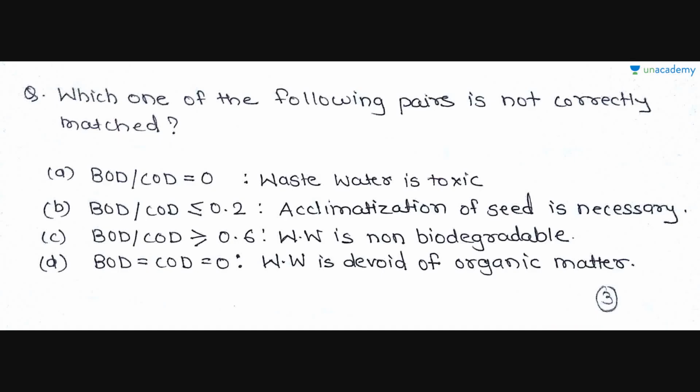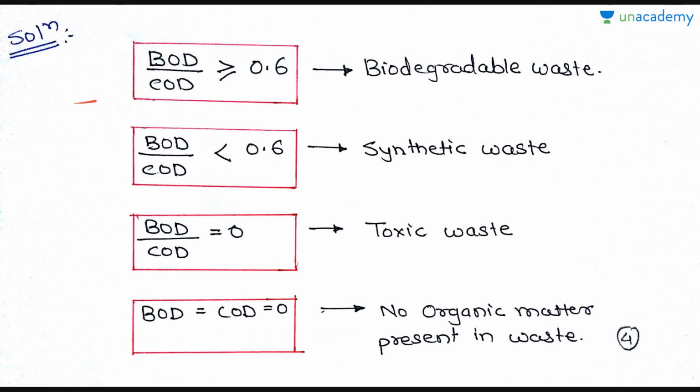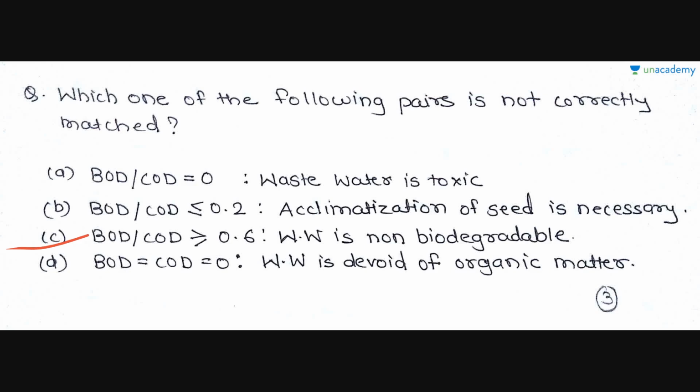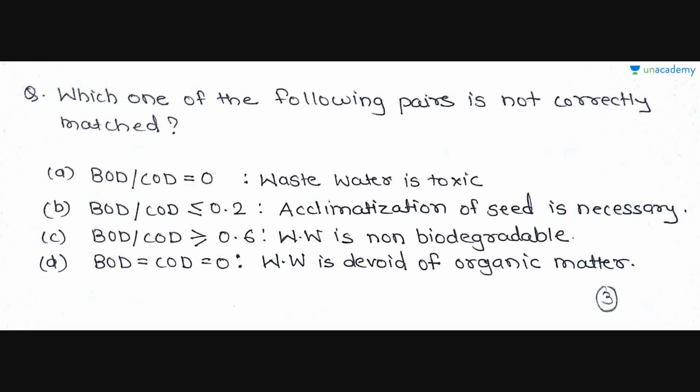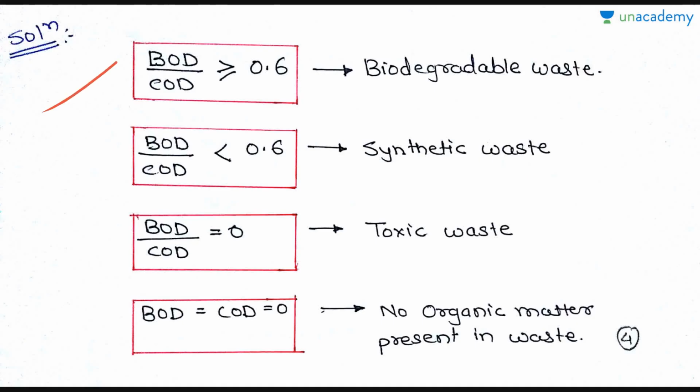Here they have asked which is not correctly matched. So option C is not correctly matched according to this. BOD by COD greater than or equal to 0.6 is biodegradable waste, and here they have said BOD by COD greater than or equal to 0.6 is non-biodegradable wastewater. So it is biodegradable. So the correct option for this question, which of the following pairs is not correctly matched, is option C. Others are matched according to this solution. So please do note this, write it down somewhere and memorize it whenever you get time.